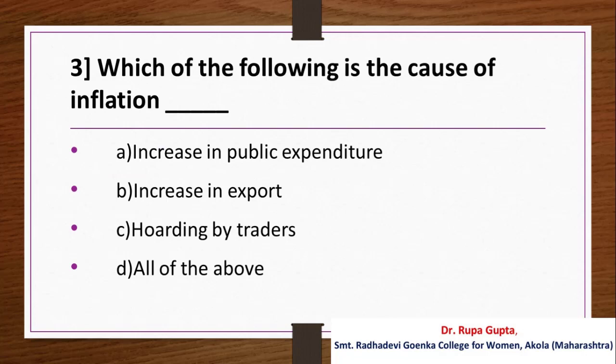Question number 3. Which of the following is the cause of inflation? Your options are A. Increase in public expenditure, B. Increase in export, C. Hoarding by traders, D. All of the above. And the correct answer is D. All of the above.